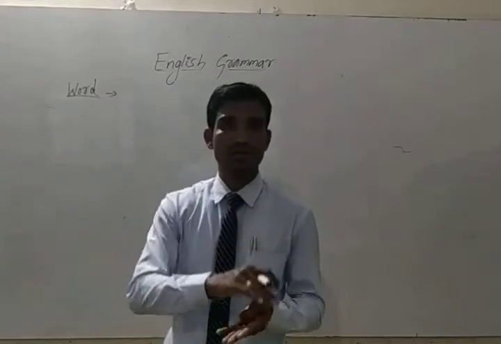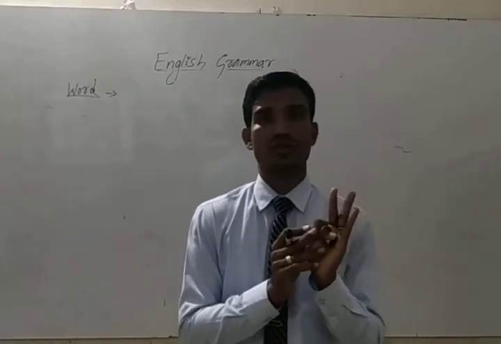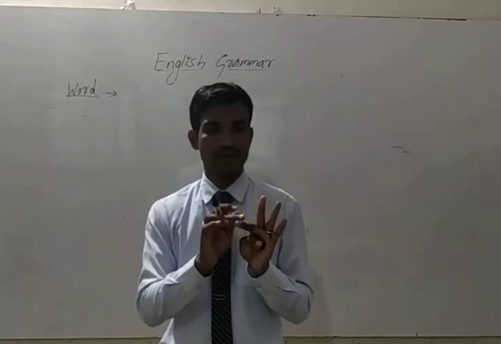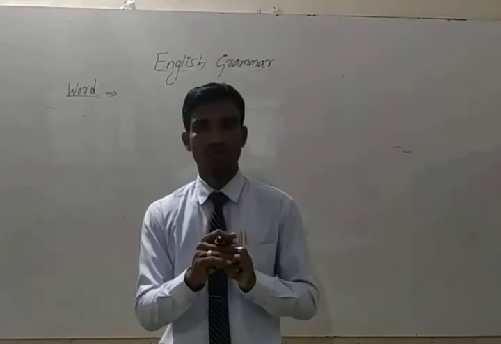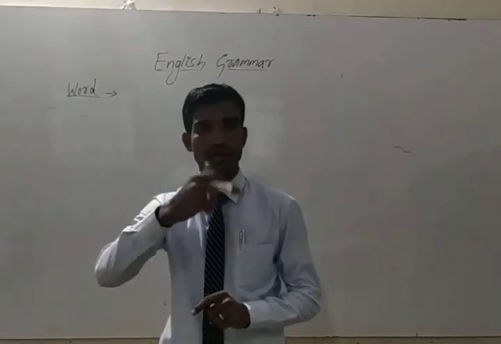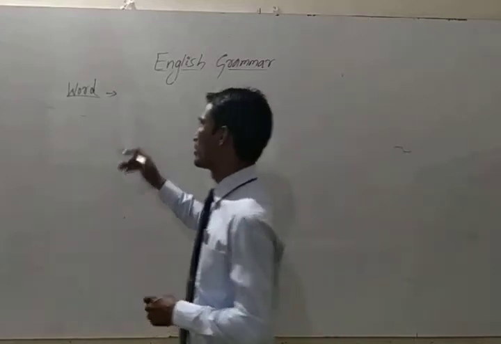Again we divide it into two kinds. So first one is vowels and consonants. So there are 5 vowels: A, E, I, O, U. So remaining 21 letters are called consonants. So total 26 letters in English. Okay. So write down the word.